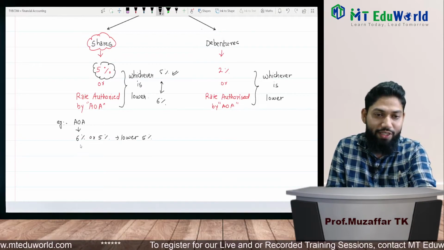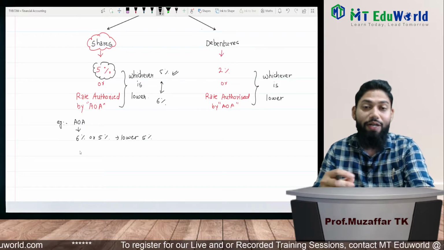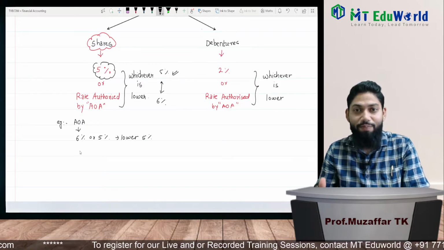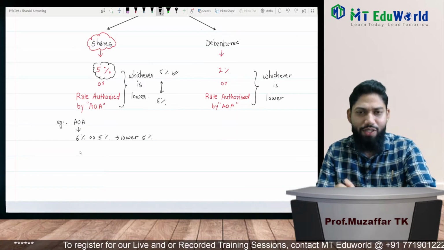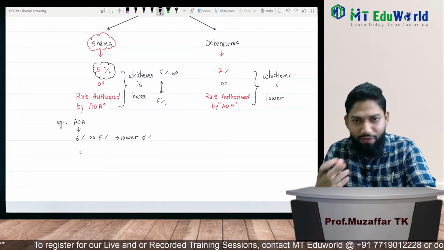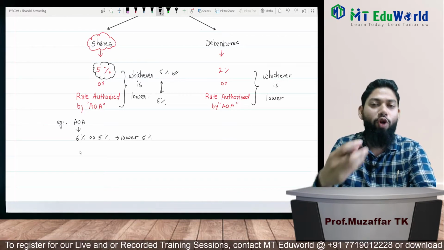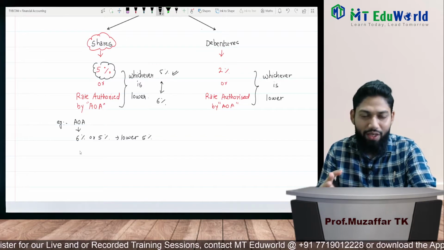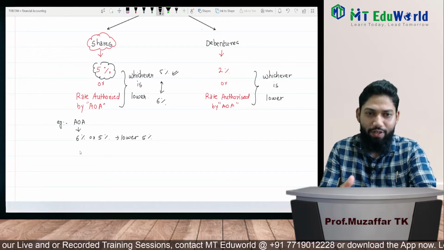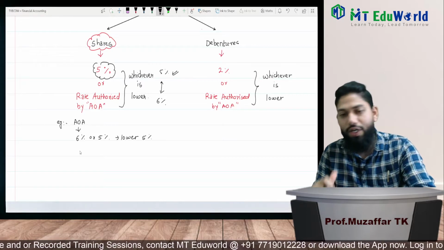At times, for example, the maximum rate is 5%, but the underwriters and company can decide a rate below 5%. If they are agreeing, that's okay. They can go with 4%, 3%, 2%. It depends upon the agreement between the underwriter and the company. Okay, so got it.